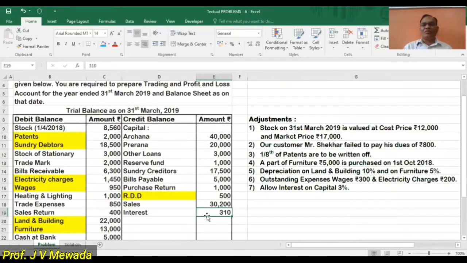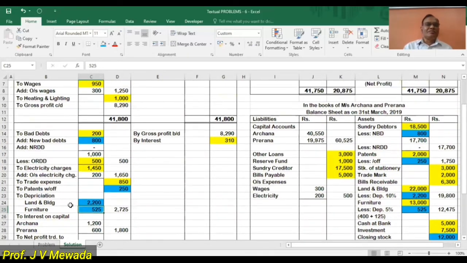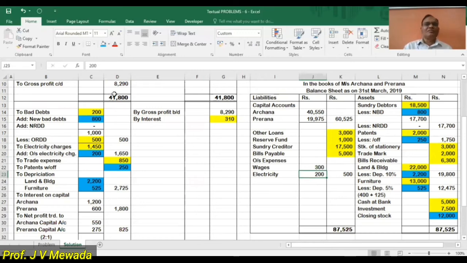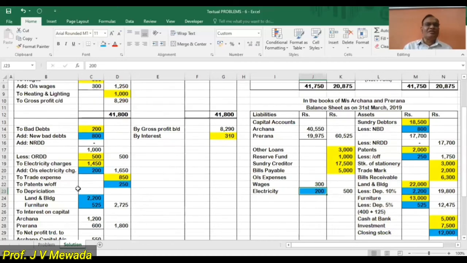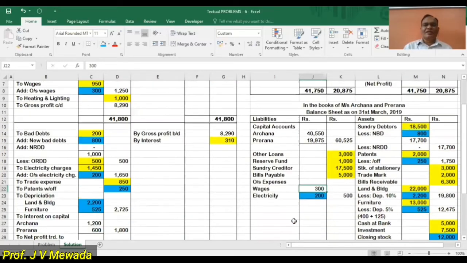Now outstanding wages and electricity charges, 300 and 200. So electricity charges outstanding 200, we are adding to the electricity charges. And here outstanding electricity charges 200, so we are showing it on the liability side. At the same time, wages 300 outstanding. So 300 wages outstanding I am placing here on the liability side.